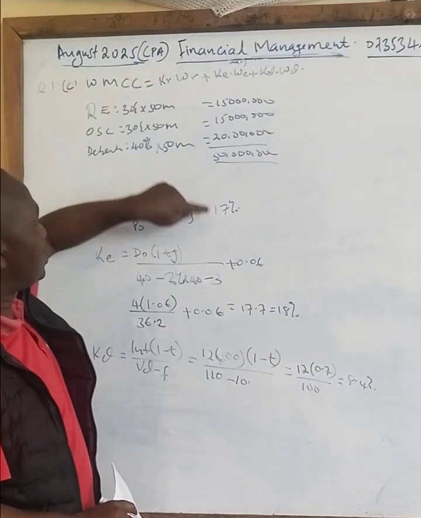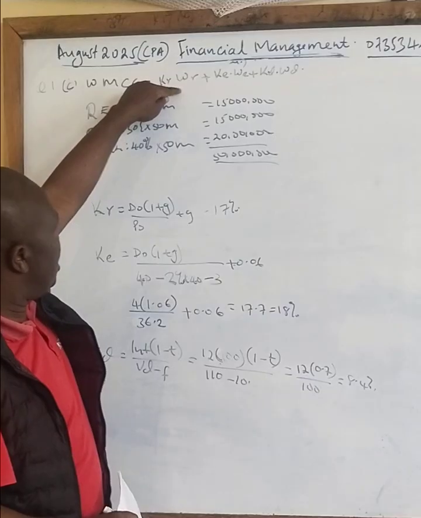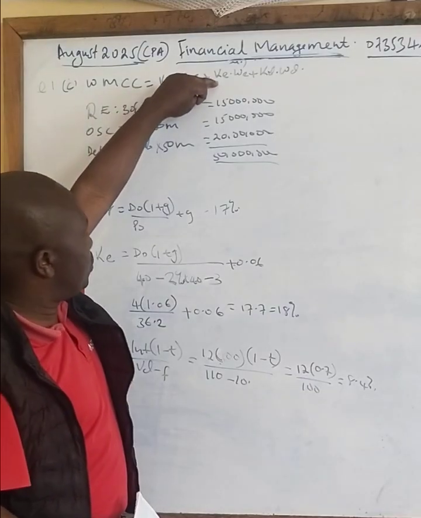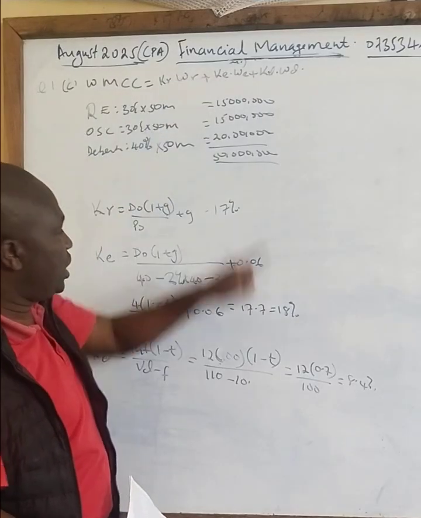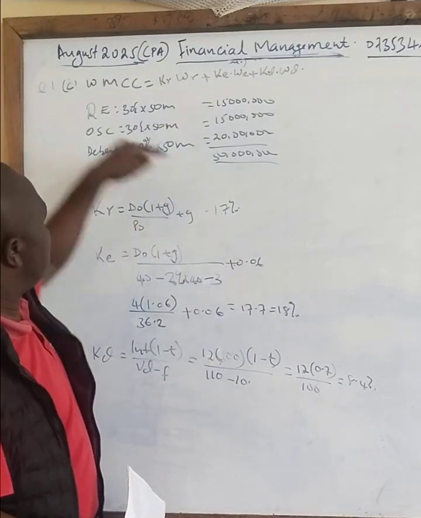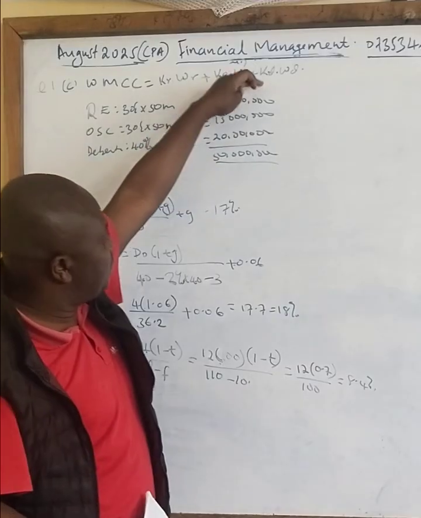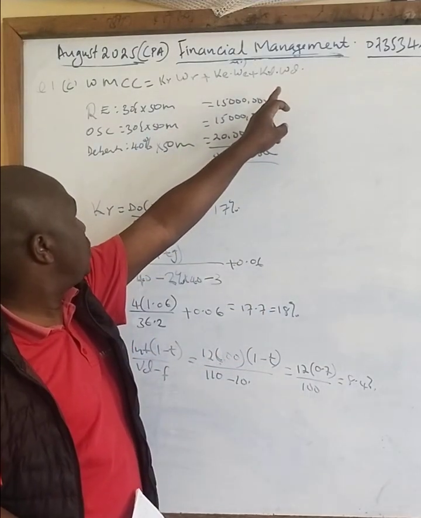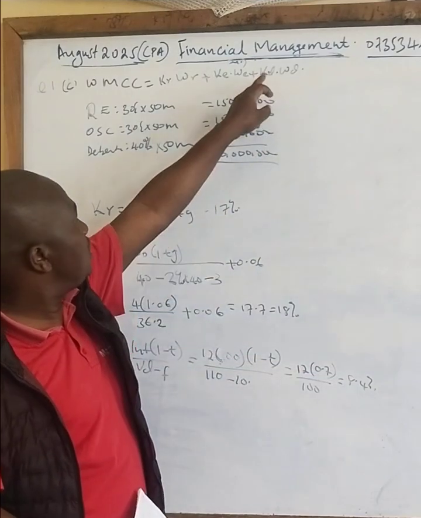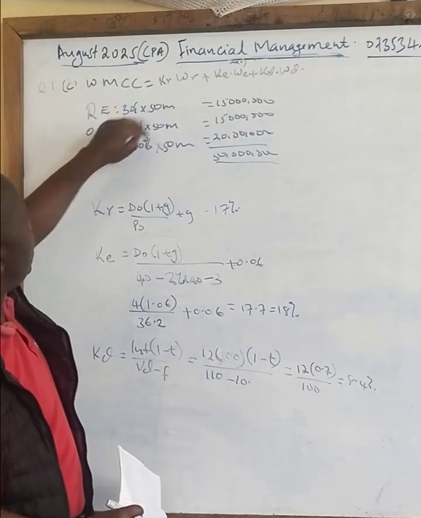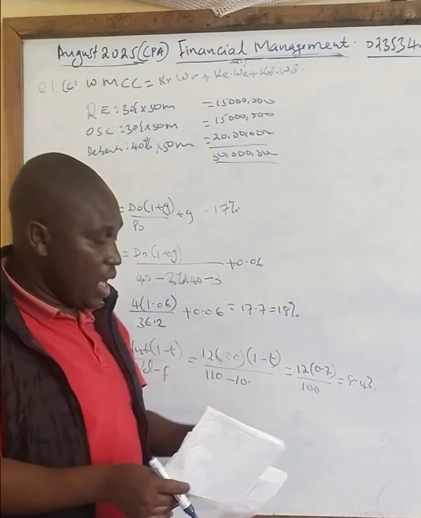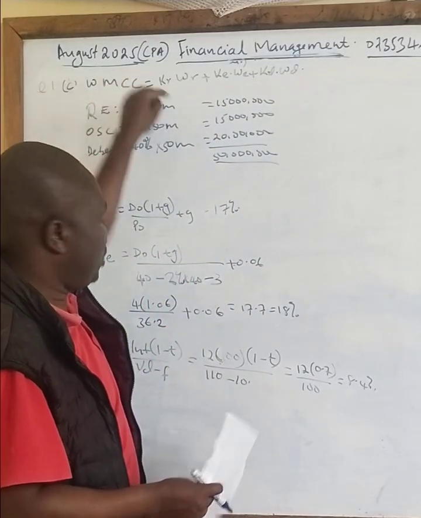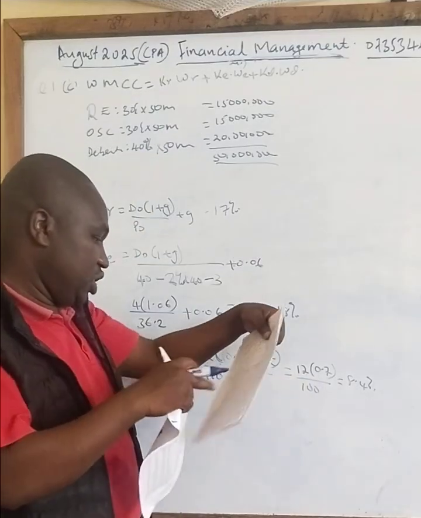Cost of retained earnings 17 times its weight, which is 30%, plus cost of equity 18 times its weight 30%, plus cost of debt 8.4 times its weight 40%.